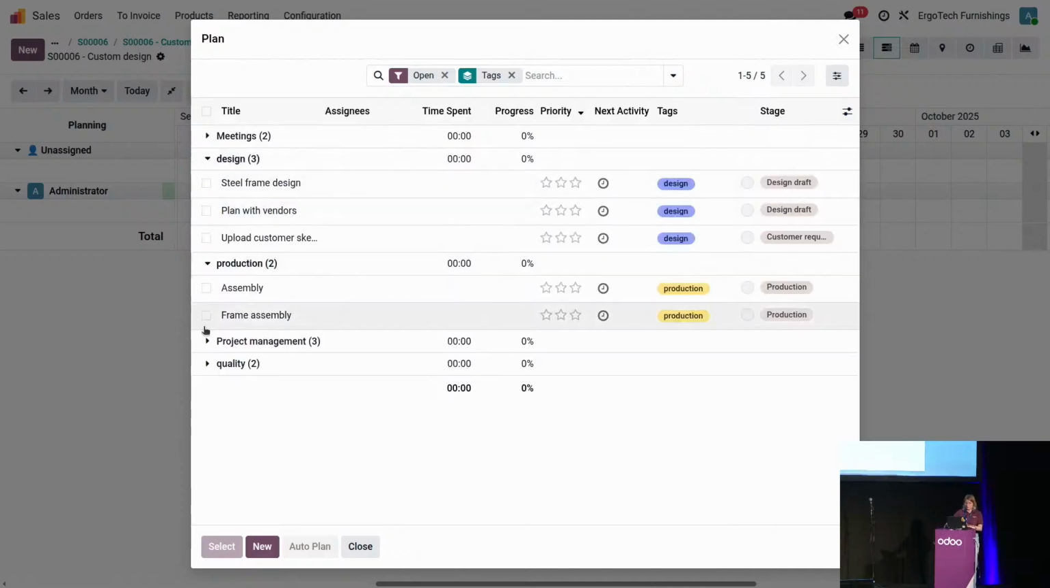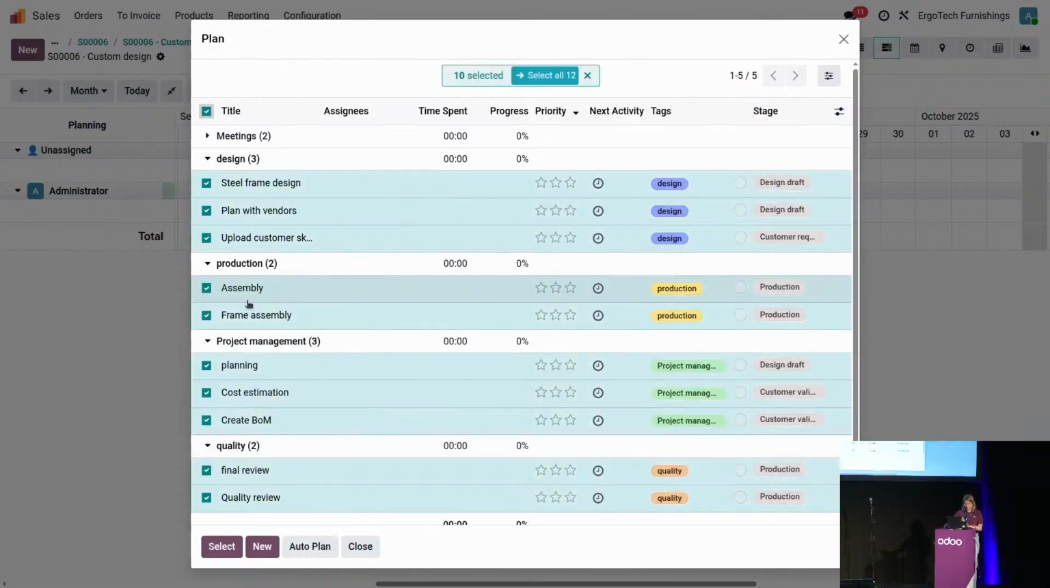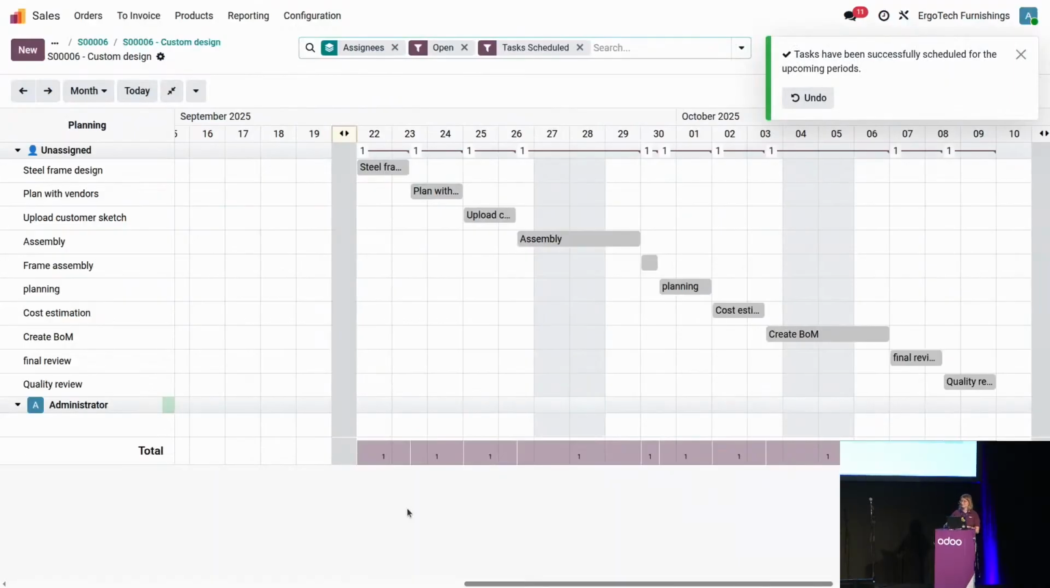So I'm going to just open the design, production, project management, and then quality, add them in here, and then click on the auto plan. Automatically, you have seen that Odoo has planned the different tasks for me based on the status of my Kanban overview. Well, that's great because for me it was indeed the order that was requested in there. In case of, I can of course change the order if needs to. But we are still missing the assignees right in there.